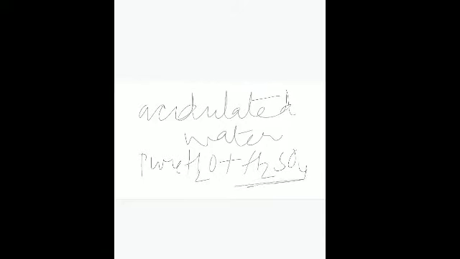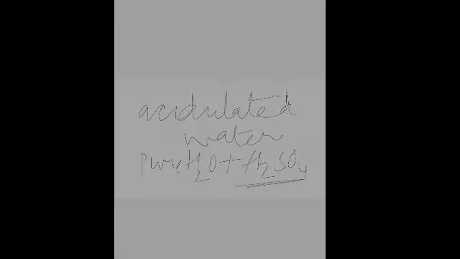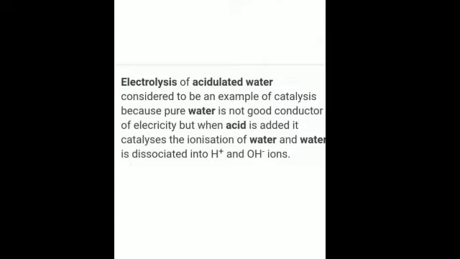This makes the water a good conductor of electricity, and then only can the process of electrolysis proceed. Is that clear? Electrolysis means breaking it up into ions, dissociation into ions of hydrogen and OH minus. So, in order to make it a good conductor, generally we add a few drops of an acid. Is that clear? Then what is the specific heat of water?